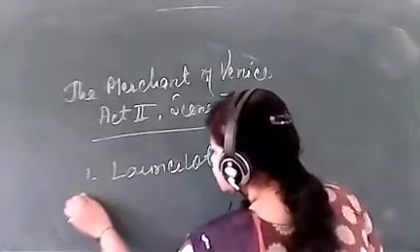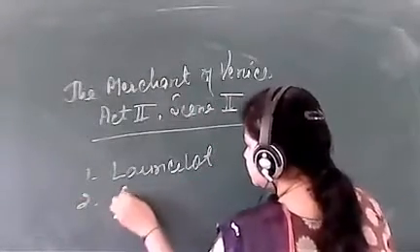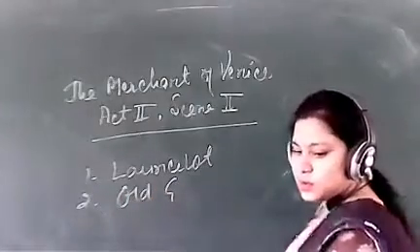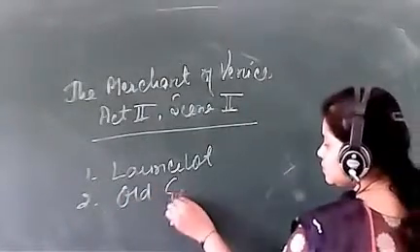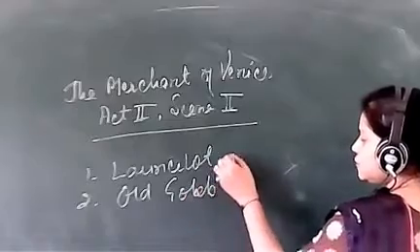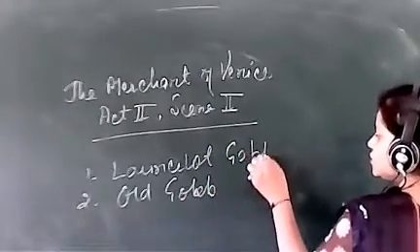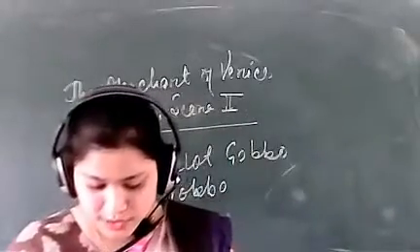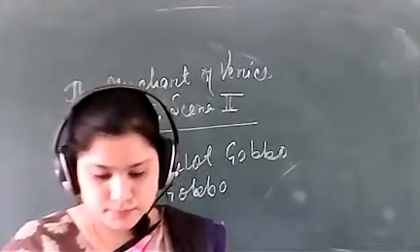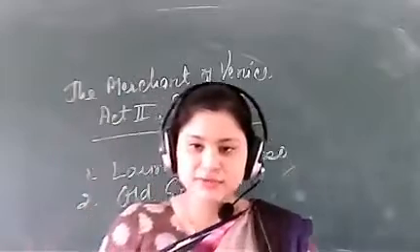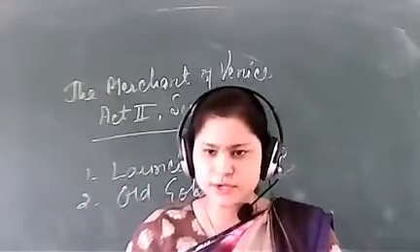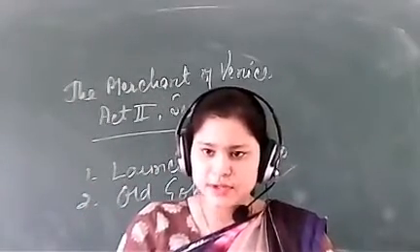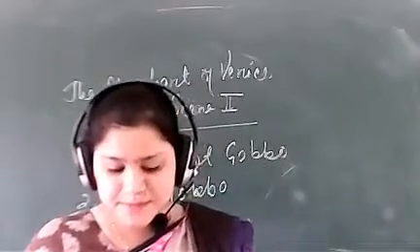Then his father, Old Gobbo. He is also known as Launcelot Gobbo because he is the son. Clear? Okay, then Bassanio, as you have already been introduced to, so these are the characters we will have in this scene.